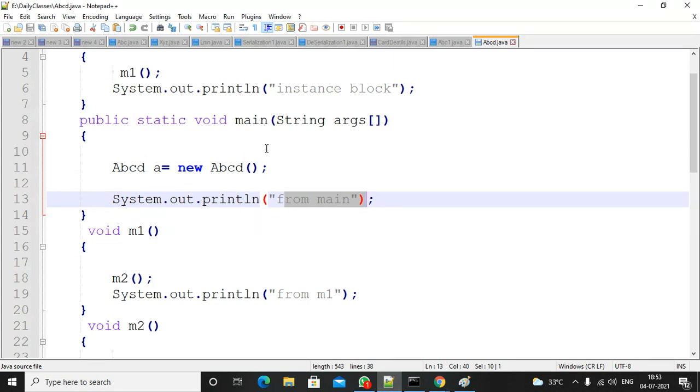So now, the handling code will be there as part of whoever calls the main method. JVM will call it. As part of the JVM, the default exception handler is there, and it is handling the exceptions. So that's why you are getting this output at last.